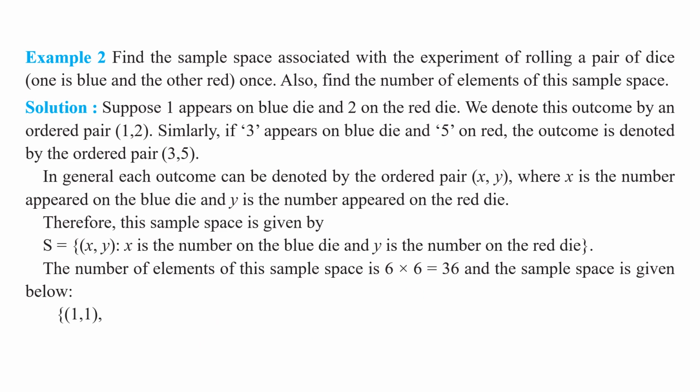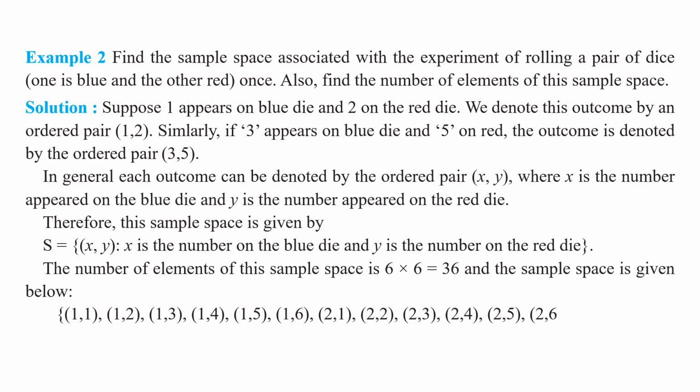Okay, my children. Set of ordered pairs: 1 comma 1, 1 comma 2, 1 comma 3, 1 comma 4, 1 comma 5, 1 comma 6. 2 comma 1, 2 comma 2, 2 comma 3, 2 comma 4, 2 comma 5, 2 comma 6. Okay, my children. Understood these outcomes.